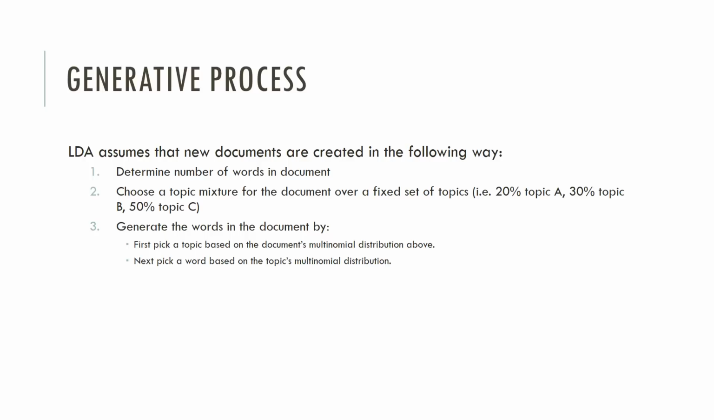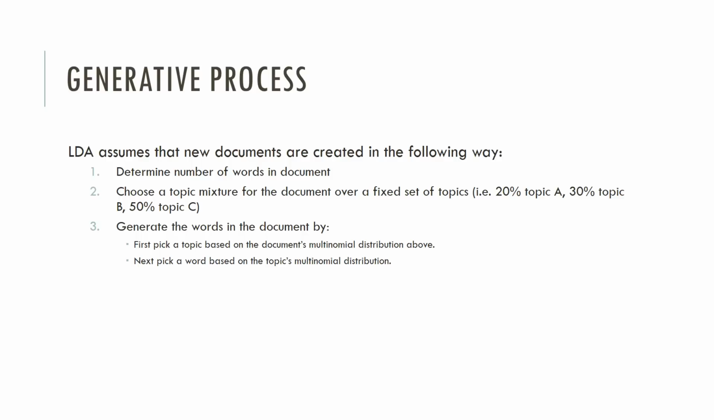So in this next slide, we'll be talking about the generative process. LDA assumes that new documents are created in this particular way. But before I get into that, it's worth noting that this isn't actually the algorithm running. When we look at latent Dirichlet allocation, we'll actually look at this in reverse. We'll start with documents, and we'll work our way back to what we think are good topics in those documents.